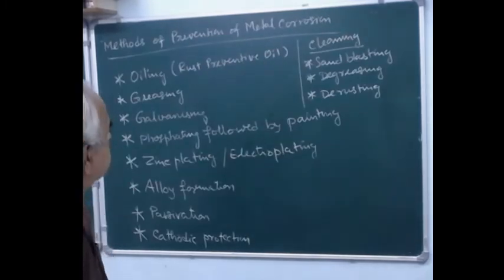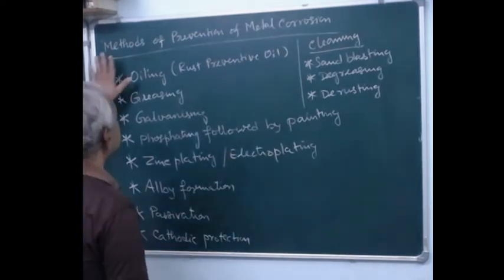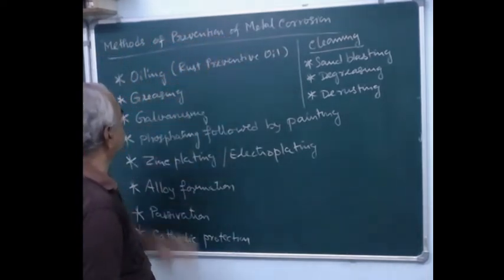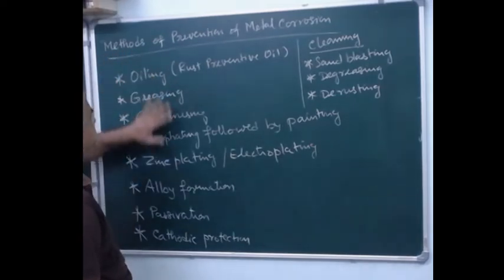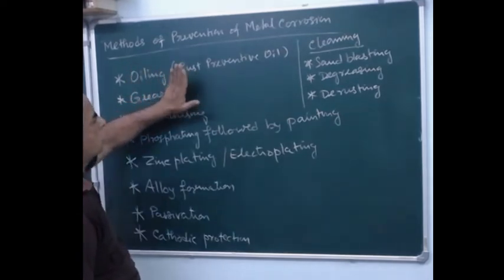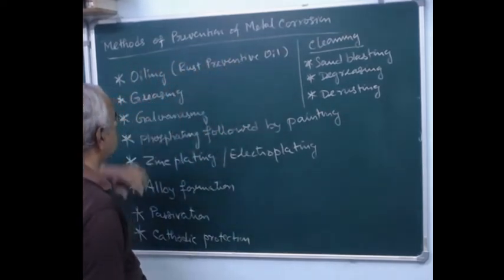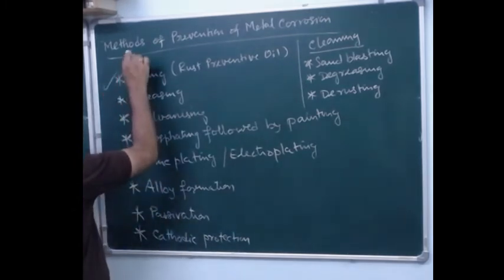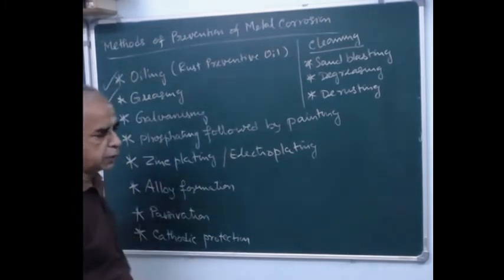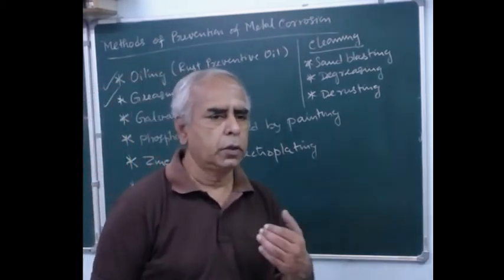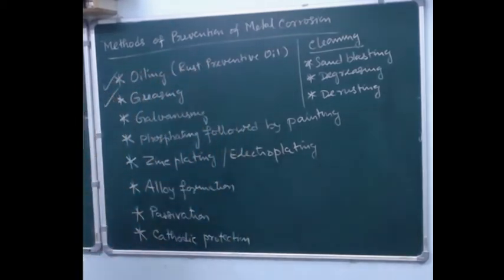Now let us discuss the methods of prevention of metal corrosion. We can apply oil so that we can avoid rust formation. We can use rust preventive oil for this method, and we can use the greasing technique. You can simply apply grease, okay, so that you can avoid direct water contact.